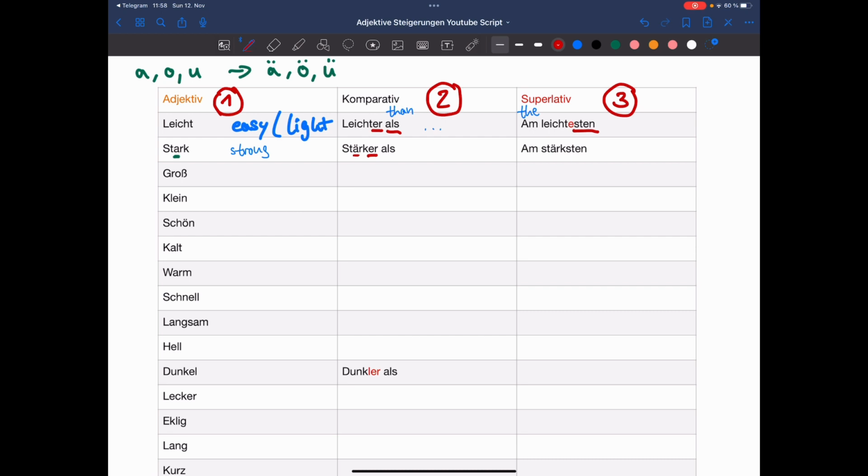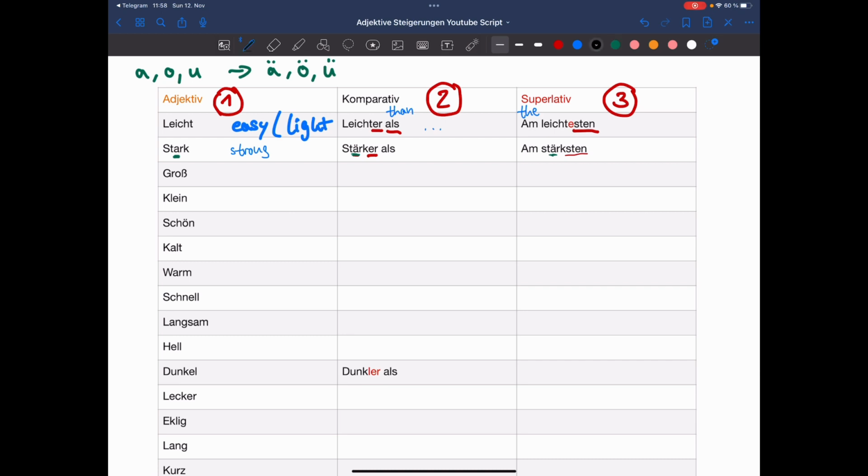Perfect. Stärker als. Stronger than. And then the last step, here we add STEN at the end. And also here, the A with umlaut, the A with the dots, still stays the same. Perfect. Now let's go to the next one.